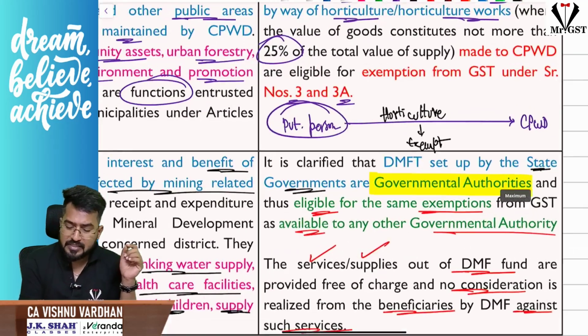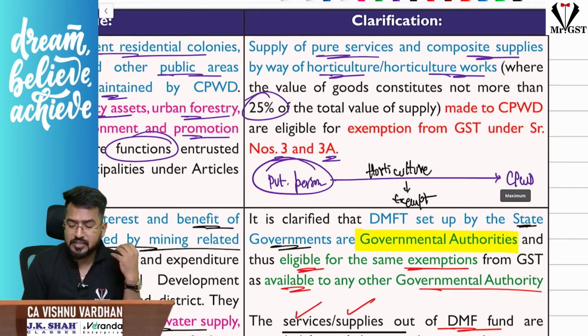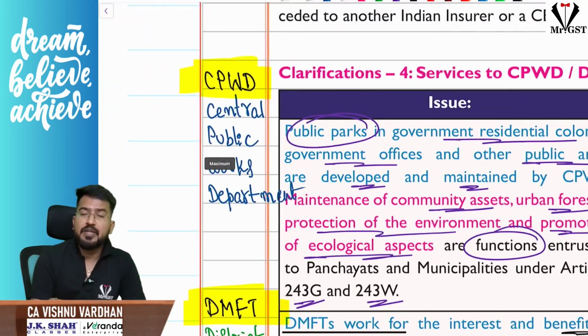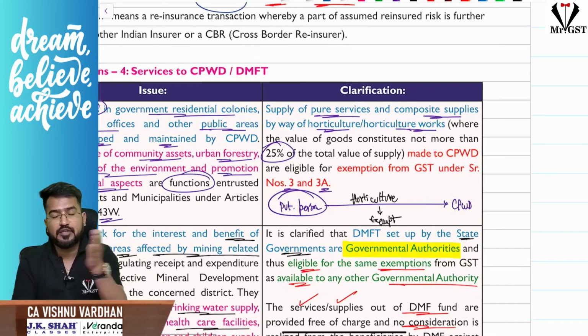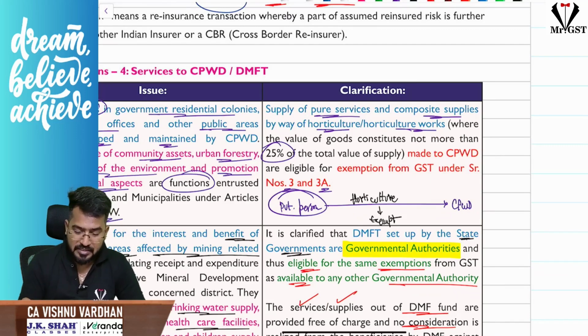So a private person providing maintenance by way of horticulture works to CPWD, the Central Public Works Department, whatever the services provided, purely service or 75% service and 25% goods, that is also exempt under GST. That is one thing there.